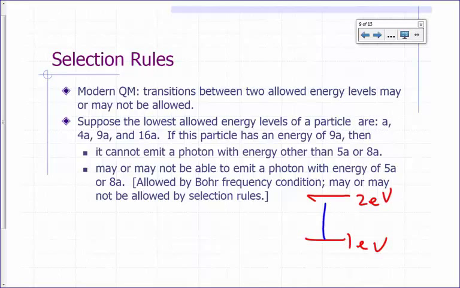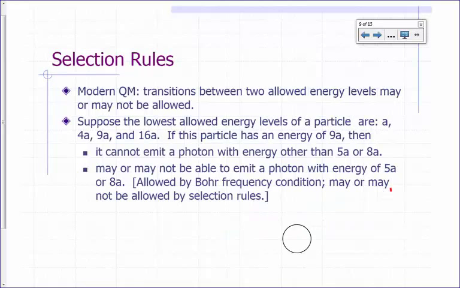It doesn't mean that if I were to give you a 1 electron volt photon, it will be accepted. You might say it could be accepted because 1 plus 1 will take it to 2, right? So that's allowed as far as the Bohr frequency condition is concerned. But there may be other reasons why that may not be allowed. So we're going to talk about that later in the semester. Those are called selection rules. Okay? So let's look at this example that I have here.